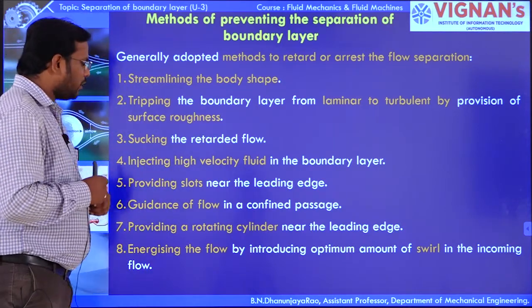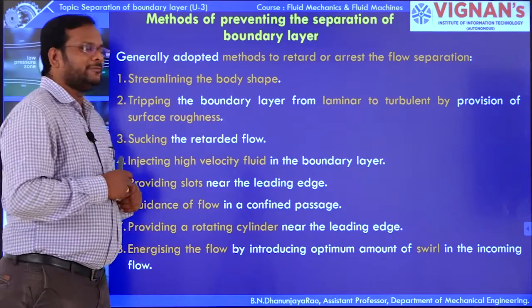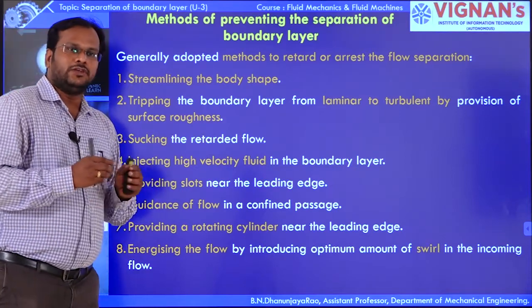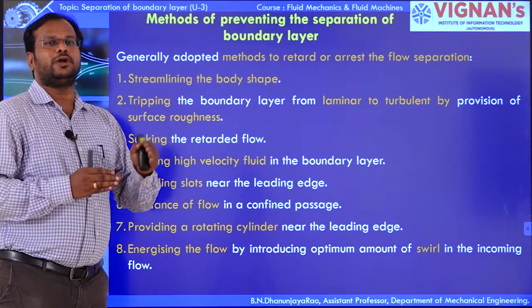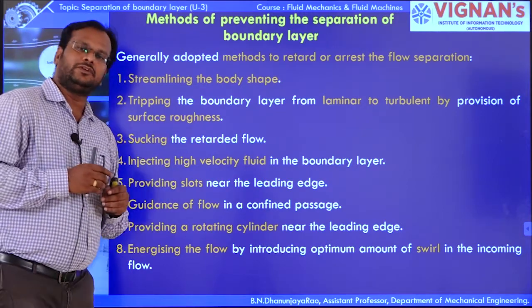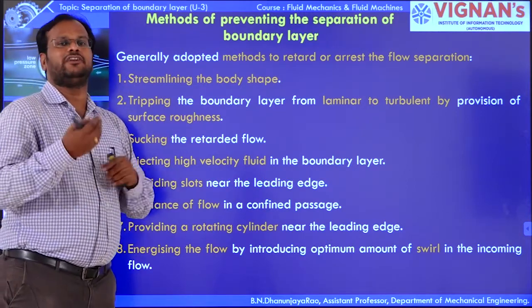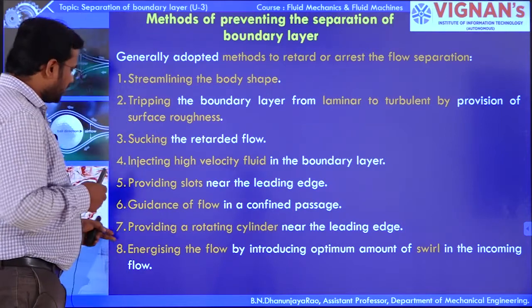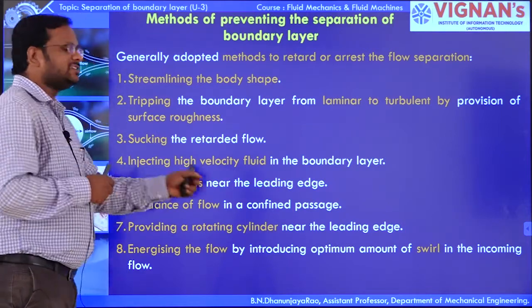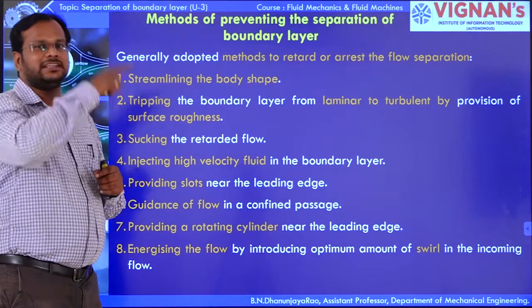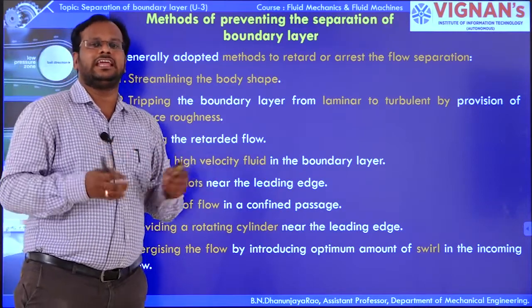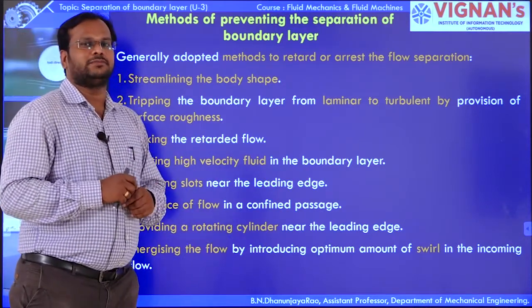Next, guidance of flow in a confined passage. If we provide the flow in a confined passage, definitely we can eliminate or prevent the boundary layer separation. Next, providing a rotating cylinder. By providing a rotating cylinder, we can easily eliminate the boundary layer separation.